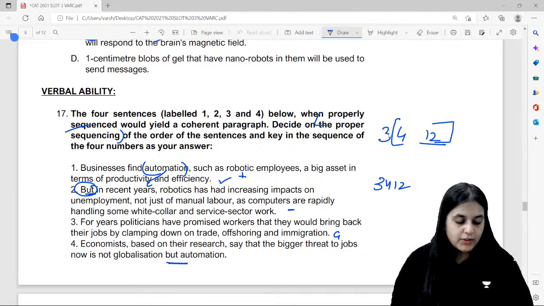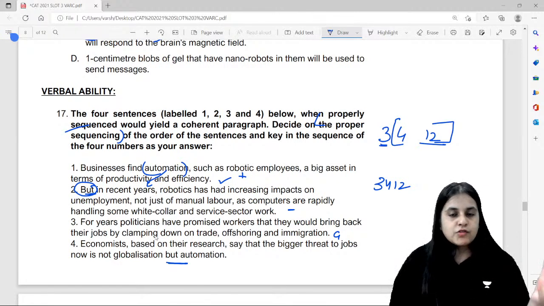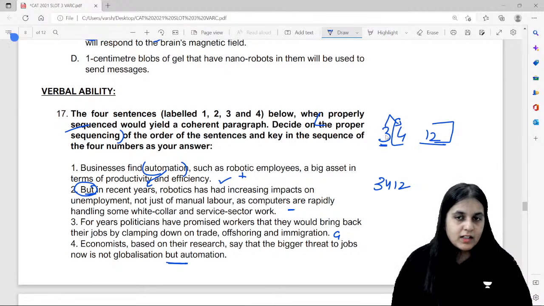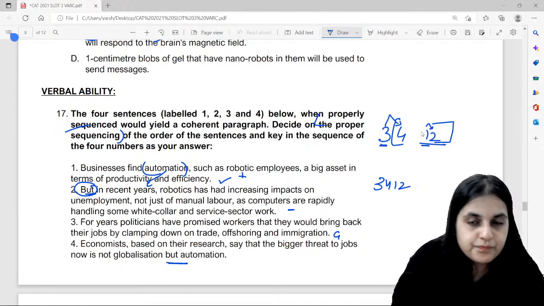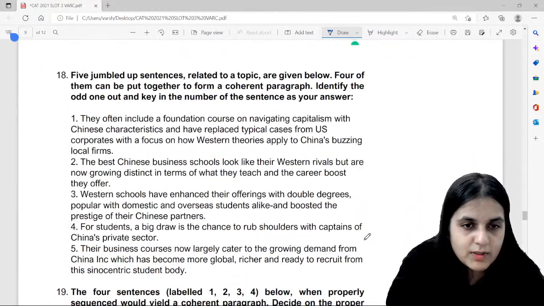Did you understand the point here? 3 is like a dummy opener. It tells us that globalization, trade, offshoring and immigration seemed like threats, but now a bigger threat is automation, robots taking over. Businesses like robots, but it leads to unemployment. Got it? The answer option over here is 3, 4, 1, 2. Very good. Come on, next question.